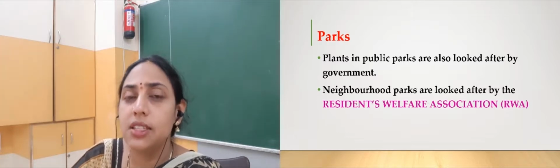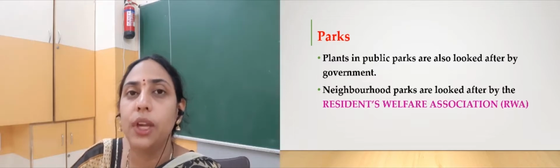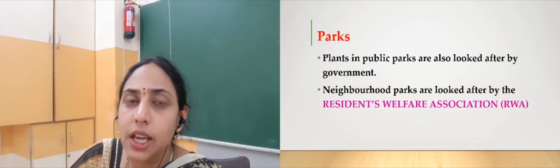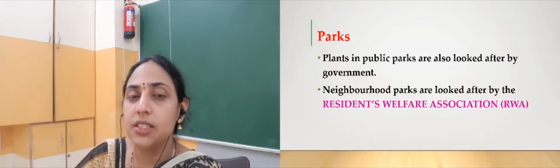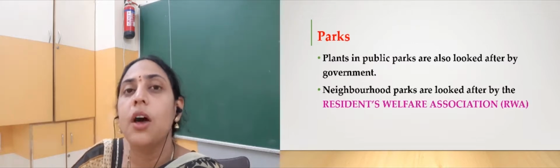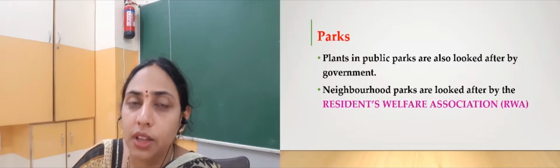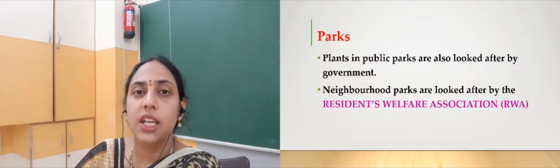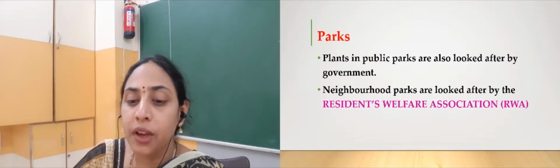That means it is the Residents Welfare Associations, that is RWAs, okay, that means the society is responsible to take care of the plants in their neighborhood garden, that means in their society. So it is the responsibility of the people who are living in that society, right beta?